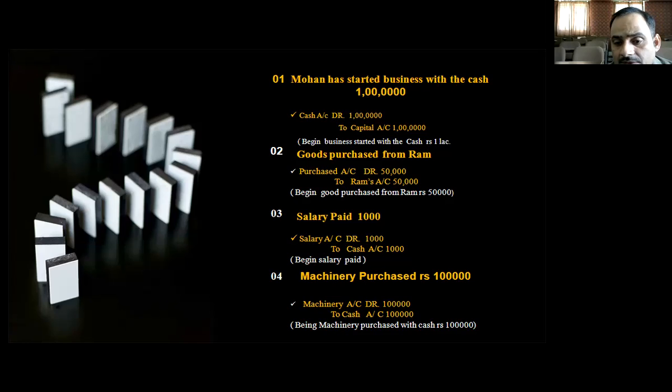Now the last one, machinery purchased rupees 1 lakh. Machinery is also of a real nature, and that machinery we are purchasing is coming into the business. On that basis, the name of this machinery will be debited, because whenever we purchase any fixed assets, a large amount is involved, so we mention the name of that particular asset, whether we are purchasing building, furniture, machinery, etc. So machinery account debited rupees 1 lakh, and to cash account 1 lakh. And again we mention the narration: being machinery purchased with cash rupees 1 lakh.